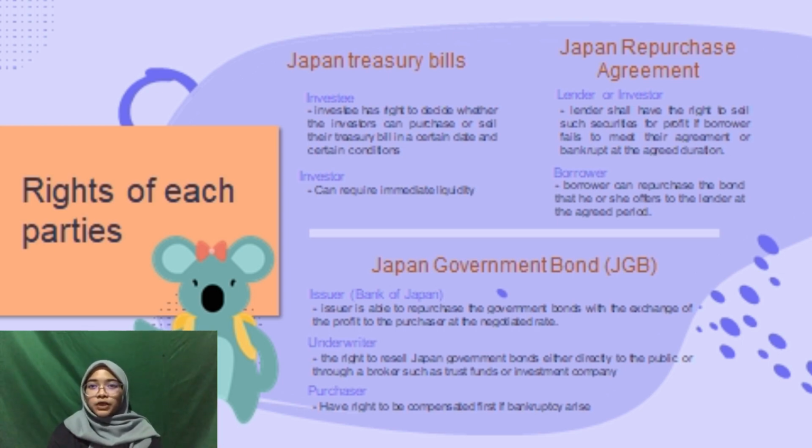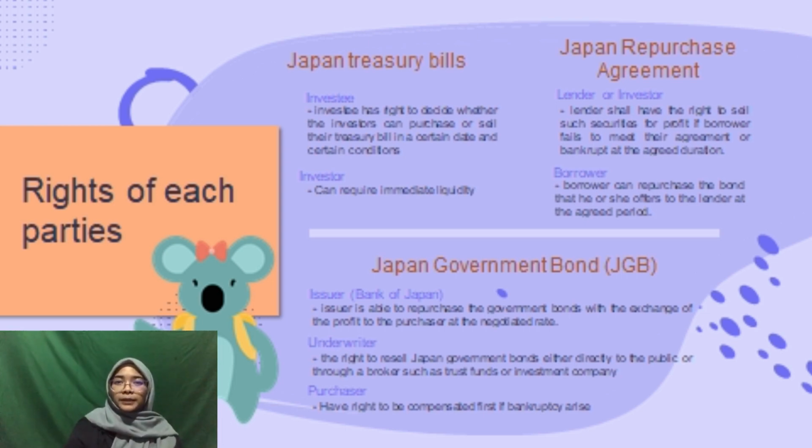Okay, for the Japanese repurchase agreement, the lender or investor shall have the right to sell the security for profit if the borrower fails to meet their agreement or goes bankrupt within the agreed duration. And the borrower can repurchase the bond that he or she offered to the lender at the agreed period.